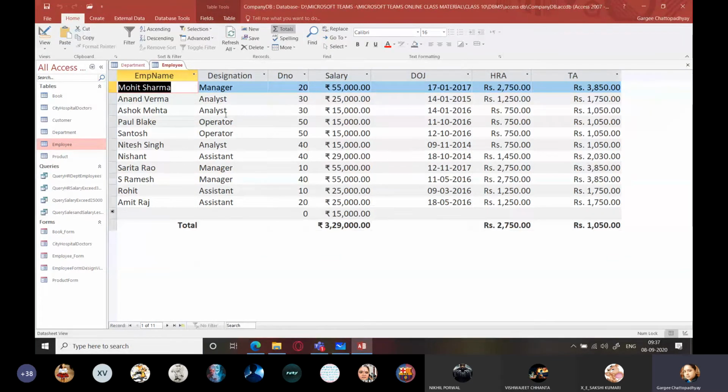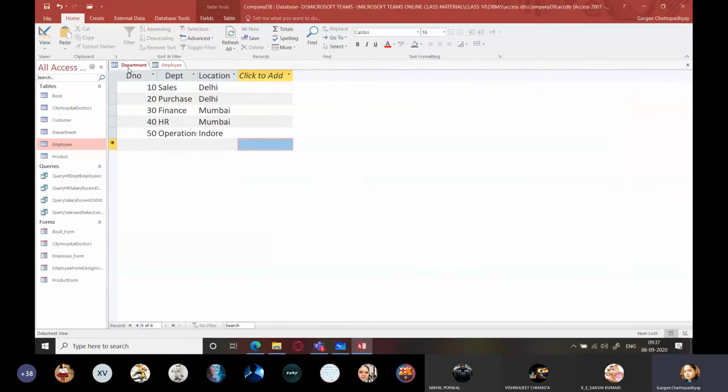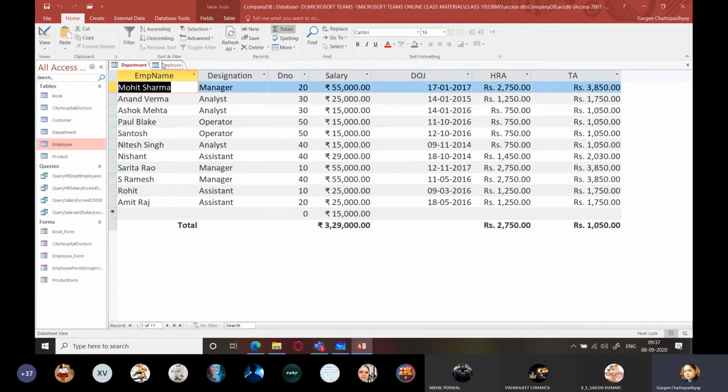You won't find any employee who works in a fictitious department whose department number or record doesn't exist in the department table. Do you have any employee who has department number 60 or 70? Can you see any of them here? Answer is no. You cannot find any employee whose department number is more than 50. You can find 10, 20, 30.